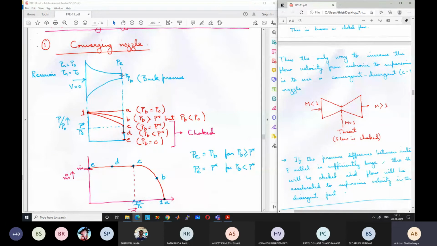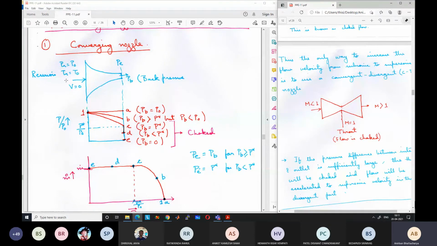Now the large side is connected to a reservoir. What is a reservoir? It is a large tank such that if there is any flow from the reservoir, the properties in the reservoir do not change. That is the definition of a reservoir. A reservoir is a very large tank, so that even if we are removing some gas or liquid or material from the reservoir, still the properties in the reservoir are not affected because it is such a large domain.